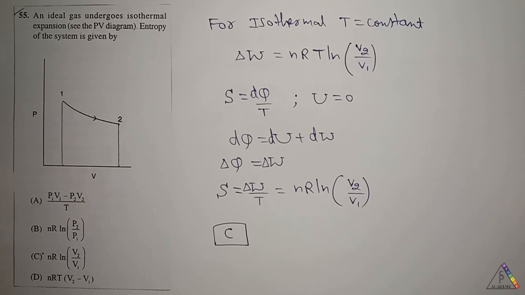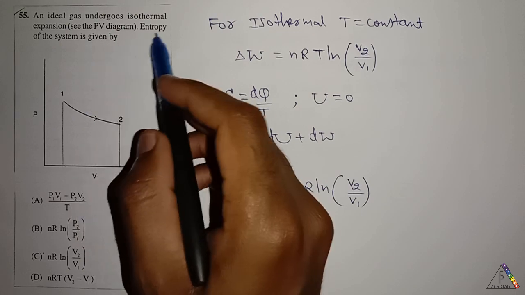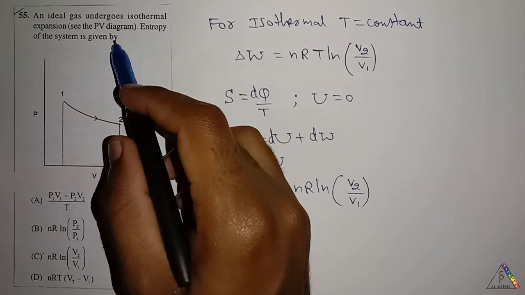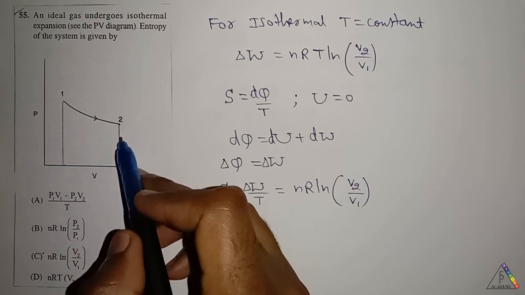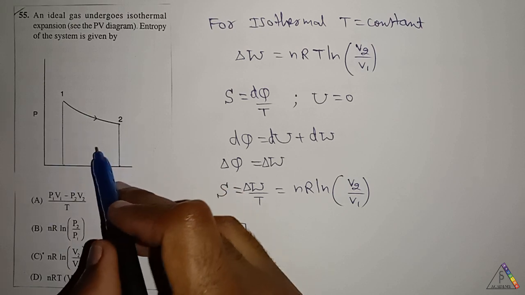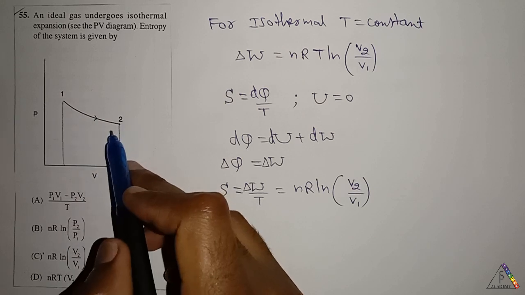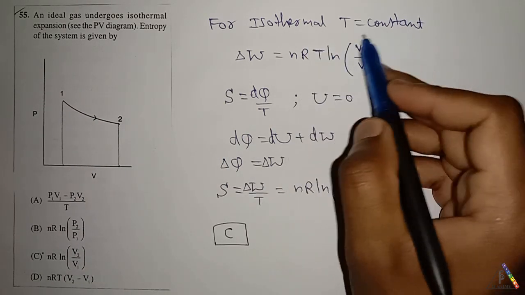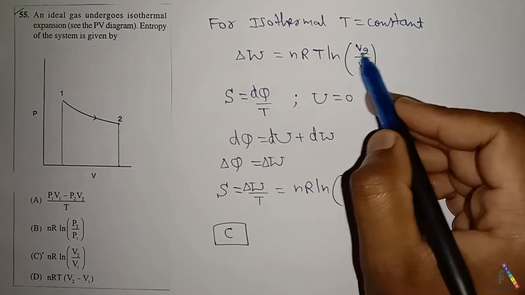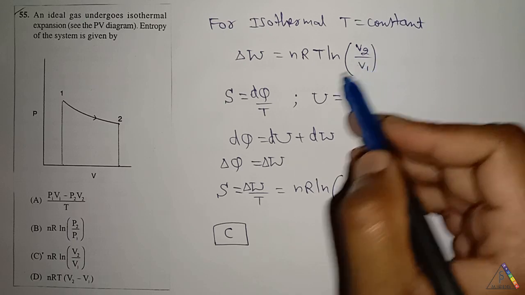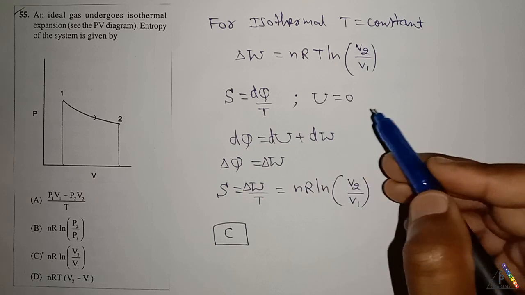Next question is, an ideal gas undergoes isothermal expansion. The entropy of the system is given by. This is a part of the Carnot reversible cycle. They are asking only the isothermal expansion. For isothermal, we know that the temperature is constant and the work done is nRT ln of the final volume divided by initial volume. We know the entropy is the change in heat divided by the temperature.